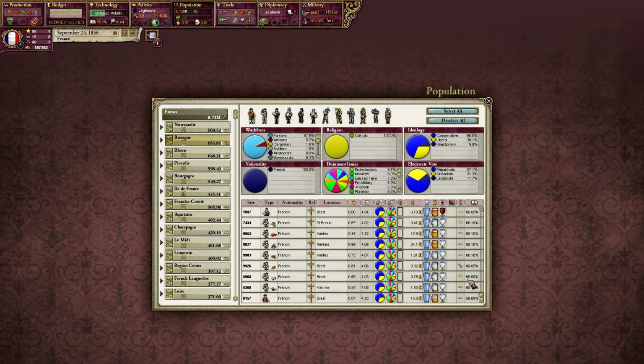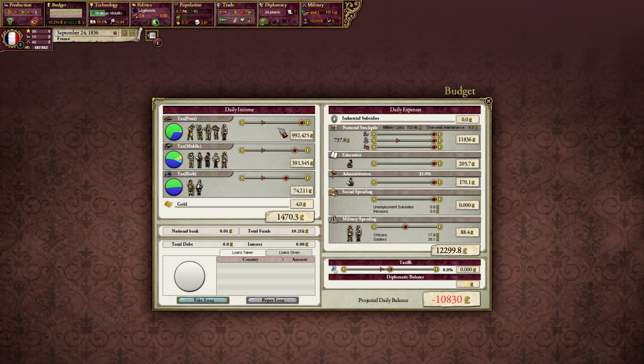Unemployment seems to be actually fine. It's people here. Just here. Craftsmen. And population is growing by -43 because it says 0% are unemployed, but right now it says seeking new employment. So perhaps looking for new jobs. And you can see the daily income right there is pretty bad. So we might want to lower the taxes a little bit for craftsmen. And hopefully that will solve our problem there.